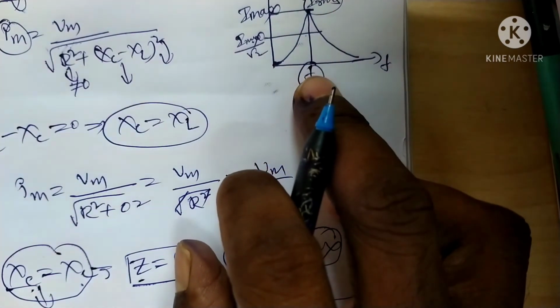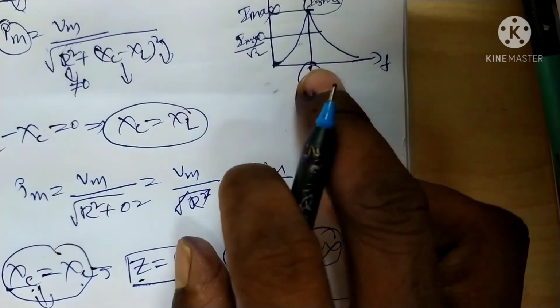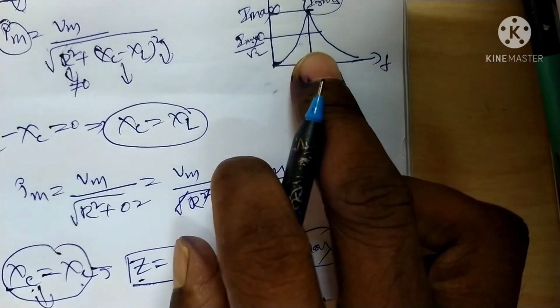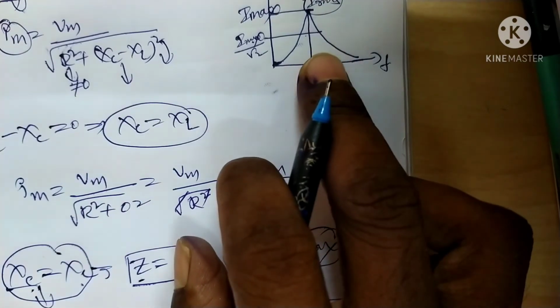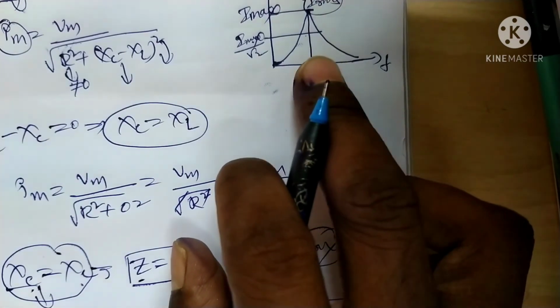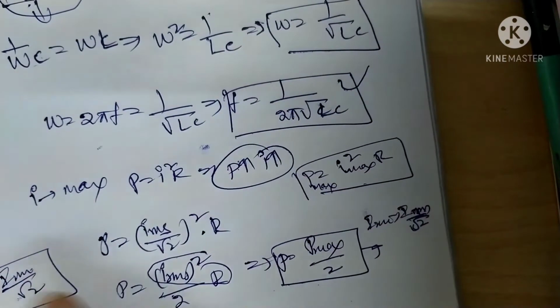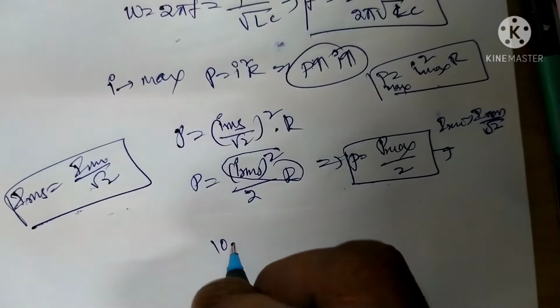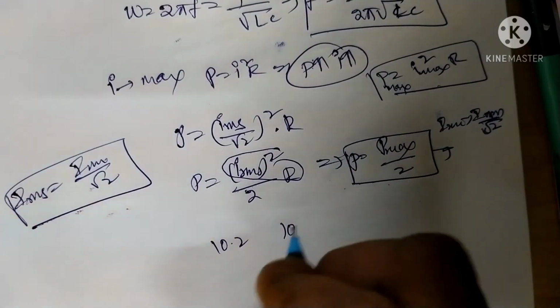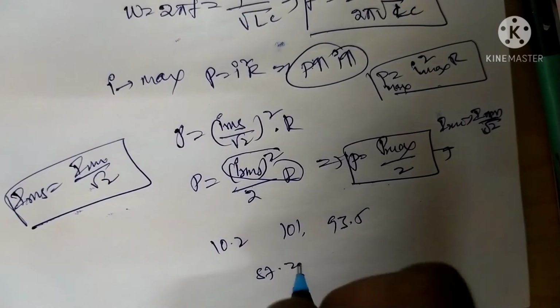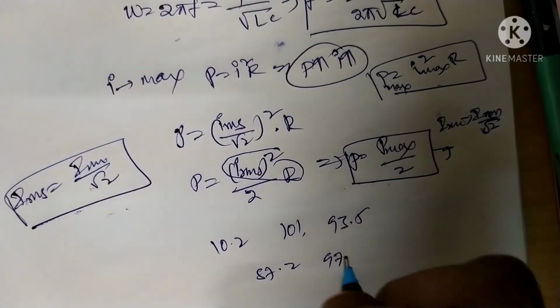The circuit has a variety of applications in some electrical devices, that is, TV and radio mechanisms. Suppose there are a number of radio stations, say 101, 93.5, 87.2, 97.2.